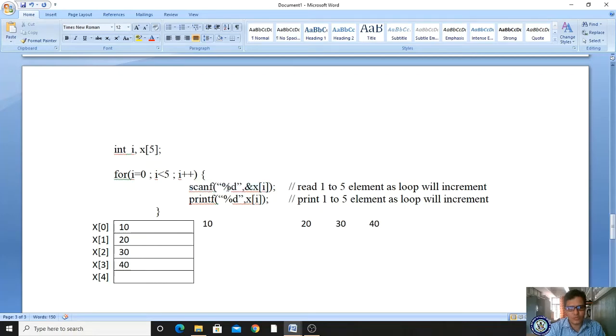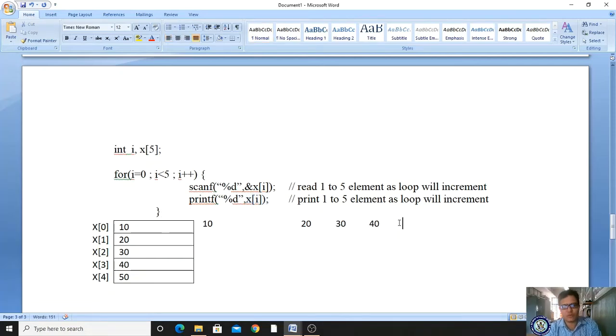After entering the loop, what will it ask? We have to read the value from the keyboard. If you read the value from the keyboard, which location will it be stored in? In x of 4. Whatever value you are giving from the keyboard, I am giving 50. That 50 will be stored in this x of 4. And next you are displaying. Printf means you are displaying. Which location value are you displaying? X of 4 location.